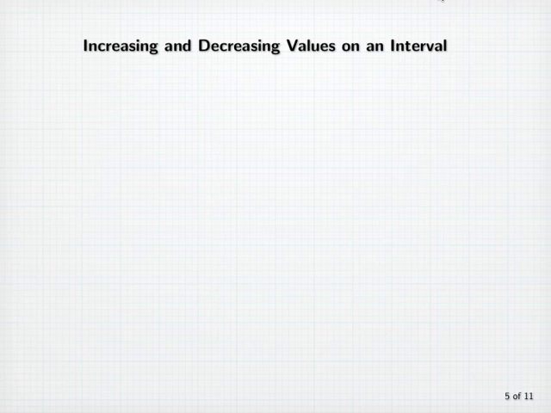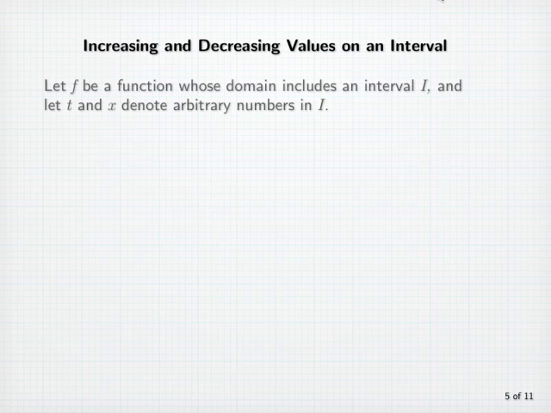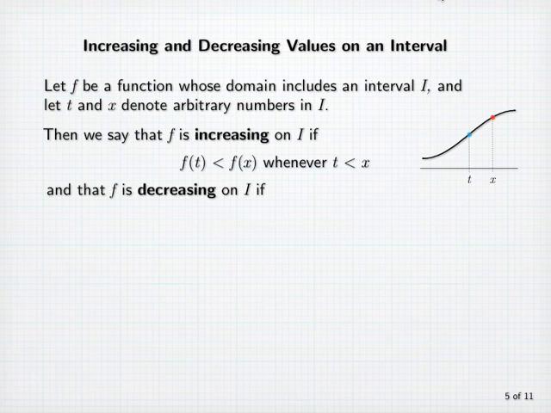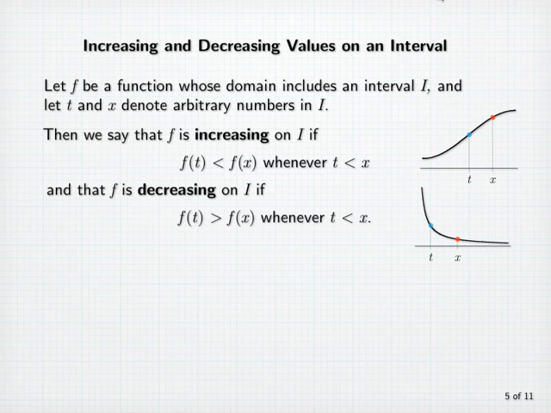Increasing and decreasing values on an interval. Let f be a function whose domain includes an interval I, and let t and x denote arbitrary numbers in I. Then we say that f is increasing on I if f of t is less than f of x whenever t is less than x, and that f is decreasing on I if f of t is greater than f of x whenever t is less than x. Notice that an increasing function preserves inequality, while a decreasing function reverses inequalities.